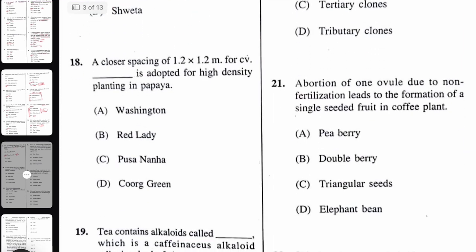Next, a spacing of 1.2 meter into 1.2 meter for which cultivar is adopted for high density planting of papaya? The right answer would be Pusa Nanha. Pusa Nanha is mostly used for high density planting in papaya.